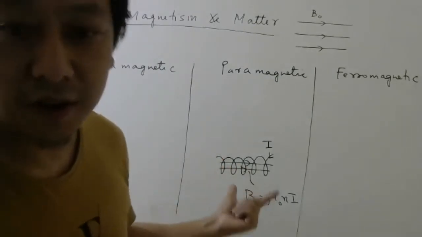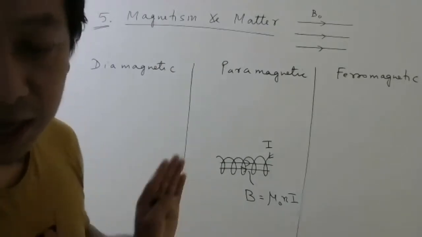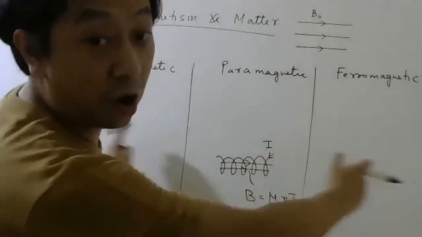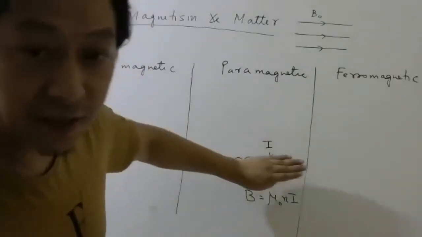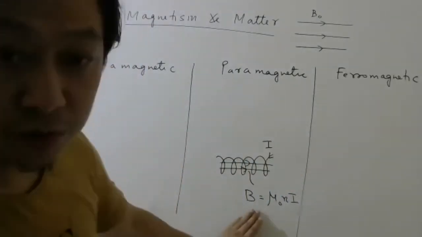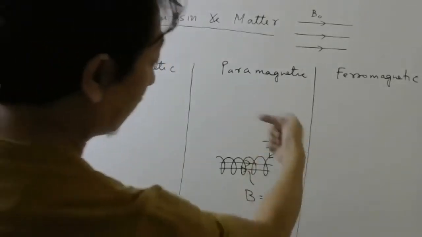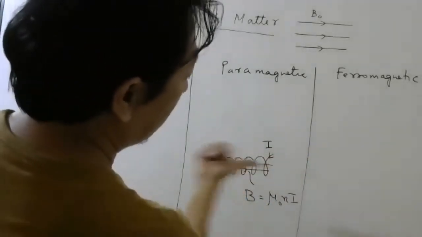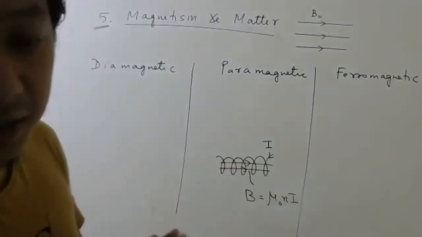We used Ampere's circuital law to derive this formula. Of course, we assume that the solenoid is very long so that outside the magnetic field is zero. Inside the solenoid, the magnetic field is uniform. To find the direction, just use the curl rule. If current is flowing like this, the magnetic field will be like this. So this was the magnetic field inside the solenoid.